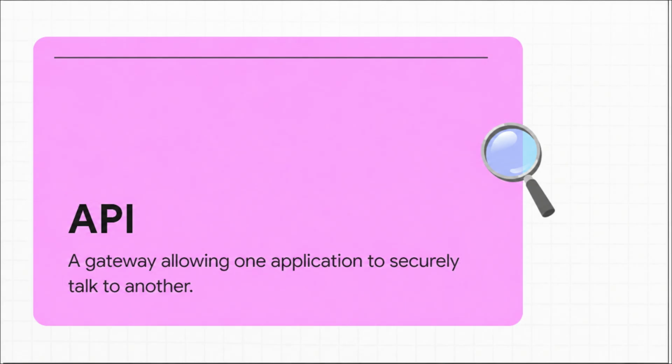But here's the thing. For those hands to actually reach into your apps, they need a doorway. Enter the API. In really simple terms, an API is just a specific gateway that allows one application, like n8n, to securely talk to another application, like your Gmail or a Postgres database. Without APIs, well, the brain is just trapped in a box.